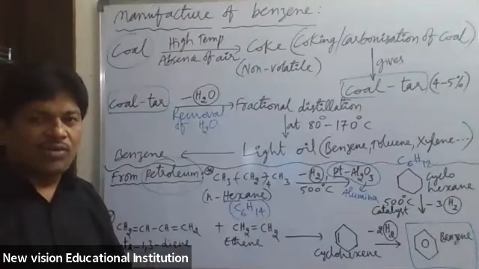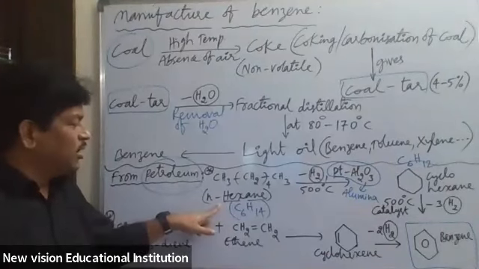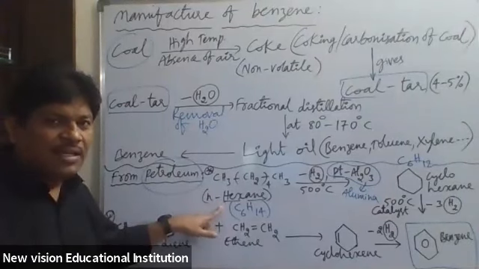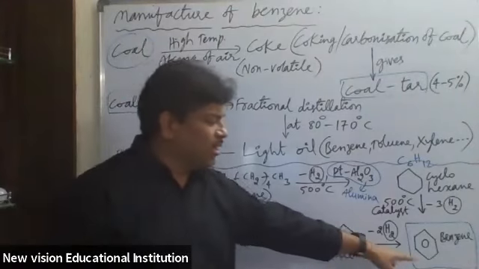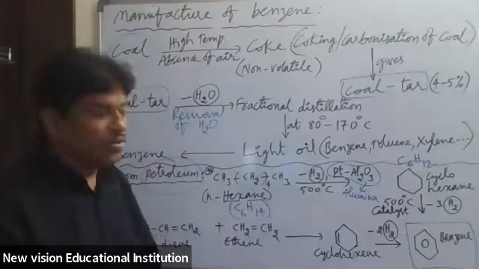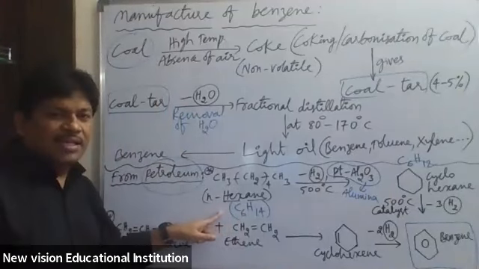So finally, what is converted into what? The saturated alkane N-hexane has been converted into unsaturated aromatic benzene.